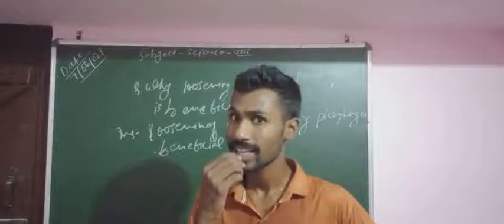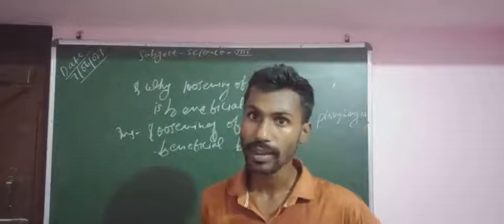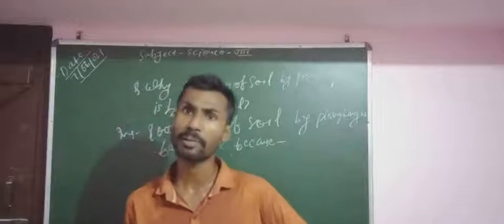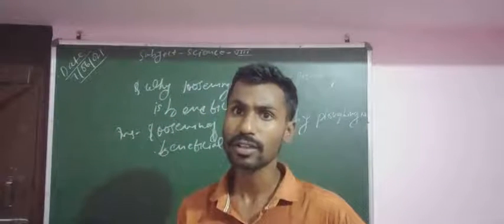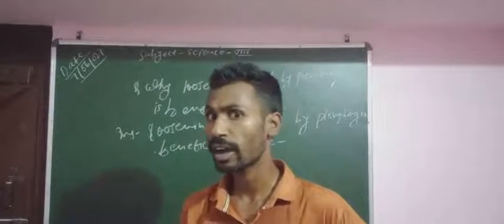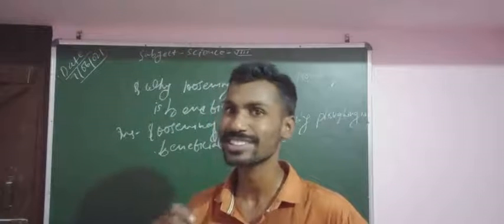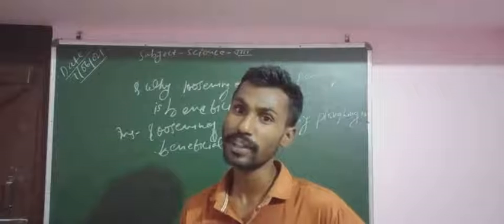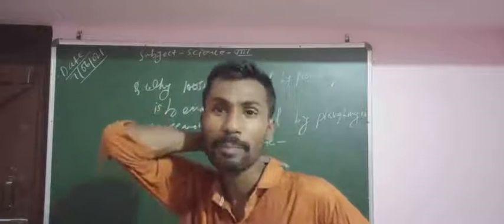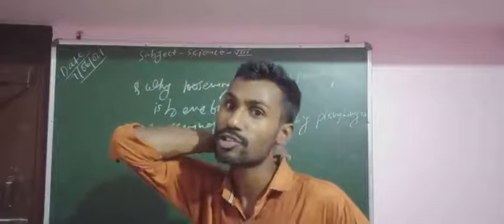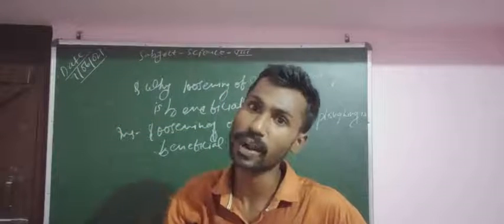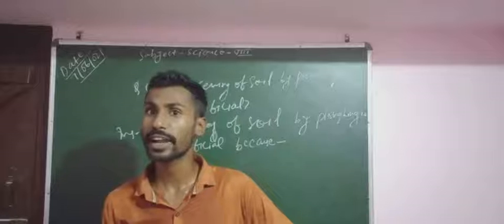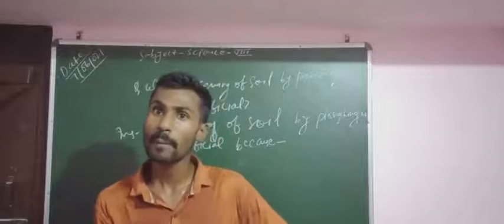They can take the maximum amount of manure and fertilizer. Whatever manure or fertilizer we use for the growth of the plants, the unwanted plants will pull it all in, that means absorb it.